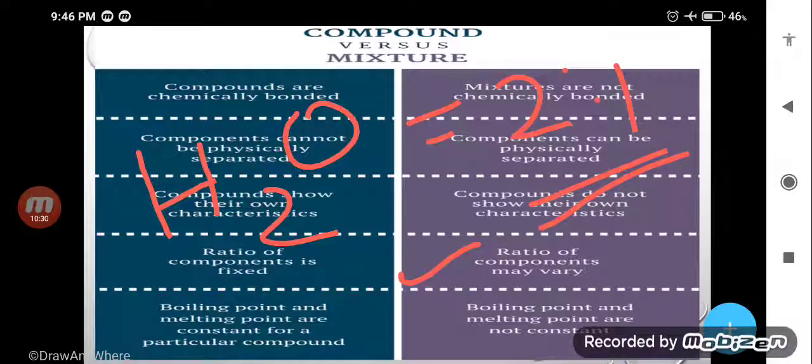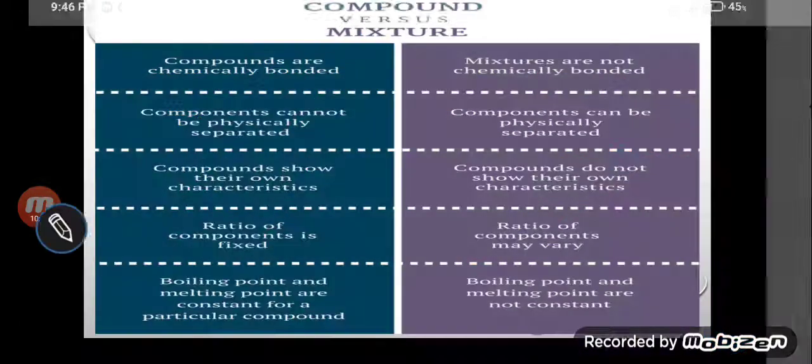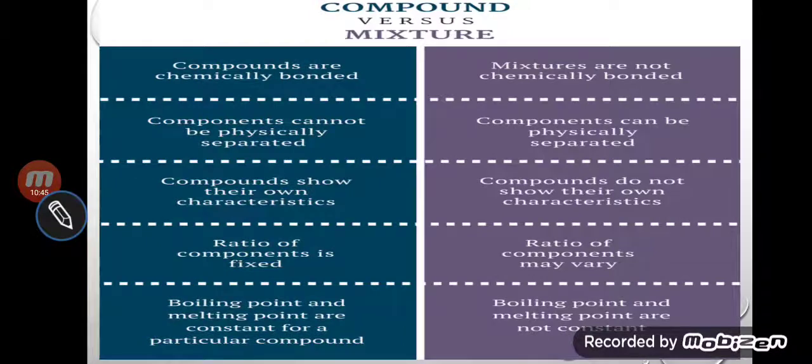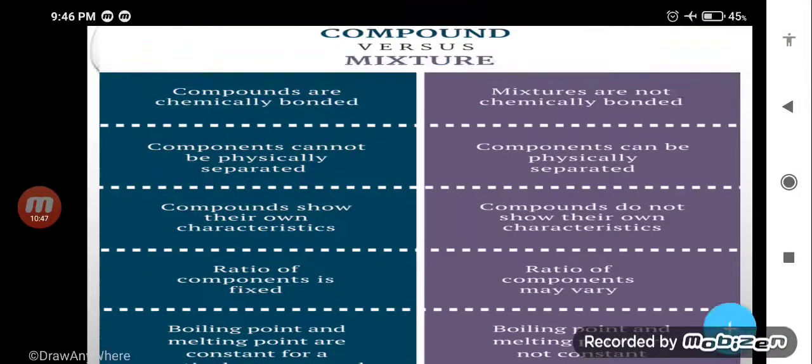Boiling point and melting point are constant. Yes, my dear students, the boiling point and melting point of a compound are fixed. Suppose I talk about water. The boiling point of water? 100 degrees Celsius. It is fixed. But in the case of a mixture, the boiling point is not fixed. When you add sugar in water, its boiling point will change.